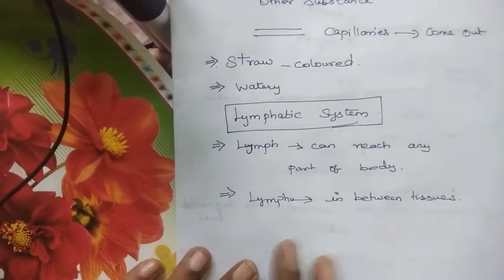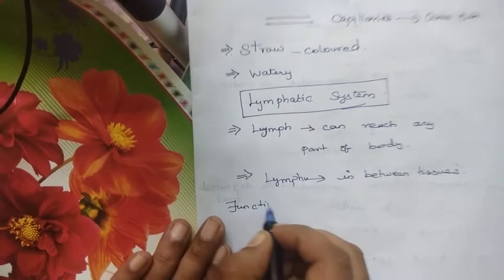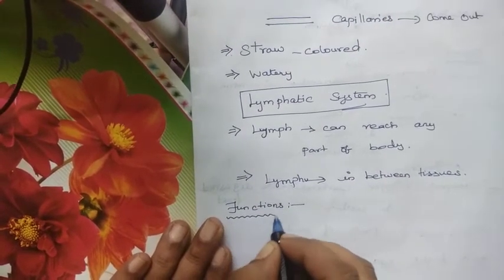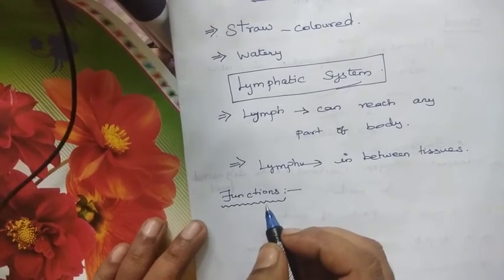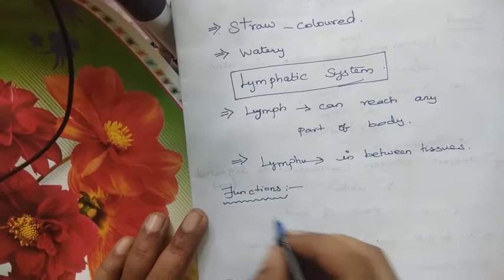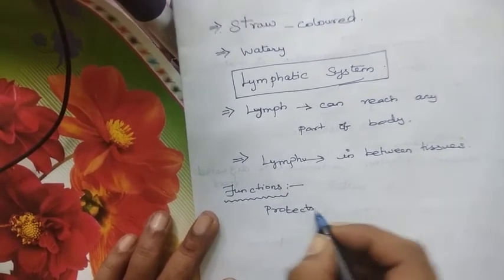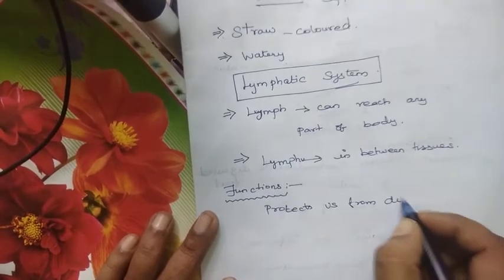And what are the main functions? Now we'll see about the functions of the lymph. The main function of this is to protect our body from diseases.